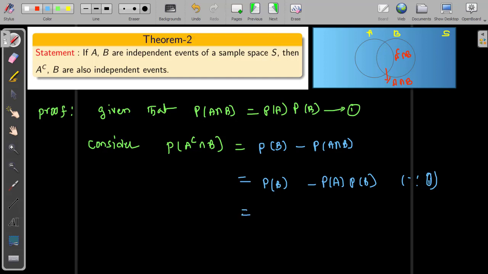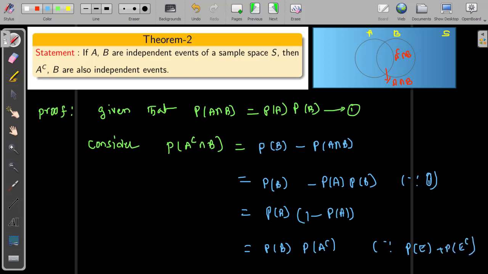After that, P of B is common, so taking it out we get 1 minus the probability of event A. Now this is equal to P of B times P of A complement. Again I applied the same rule: the probability of happening plus the probability of not happening of any event is always 1. So the next step is the same as P of A complement times P of B.